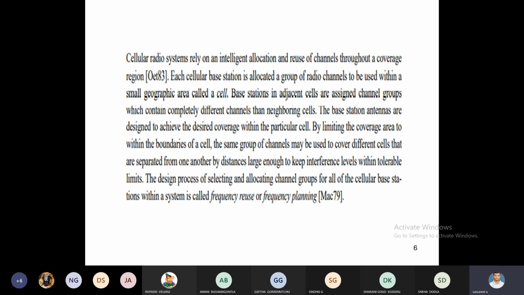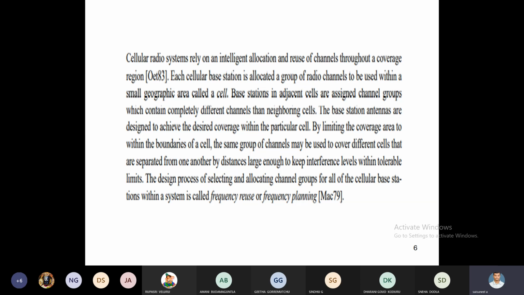A cellular radio system is an intelligent network which allows customers to communicate by using wireless. For the total geographical area, we divide it into small cells and allocate a group of channels to a particular base station by the concept of channel assignment.